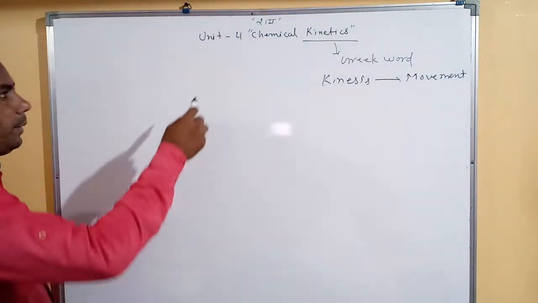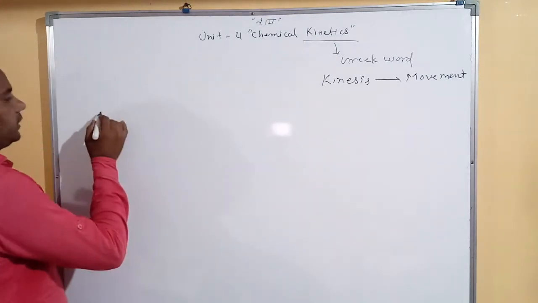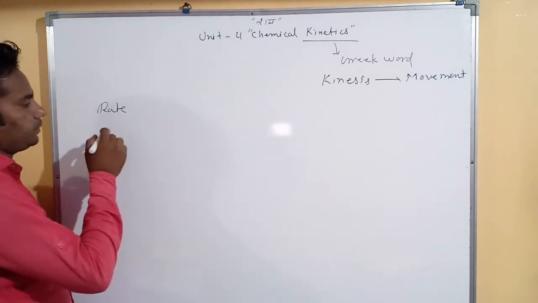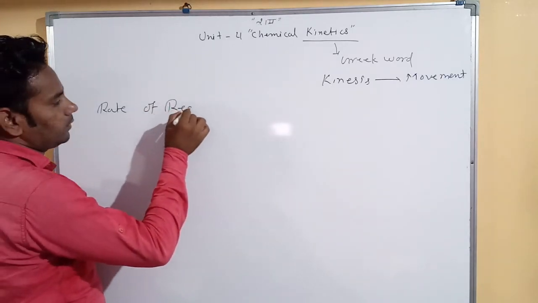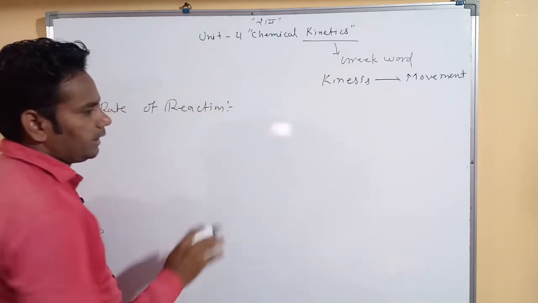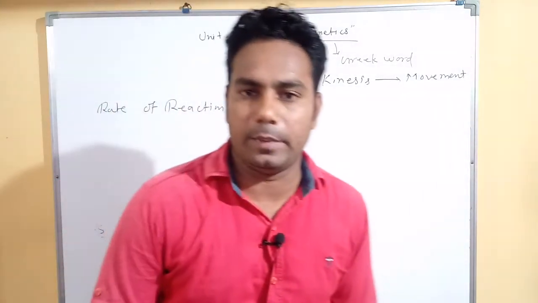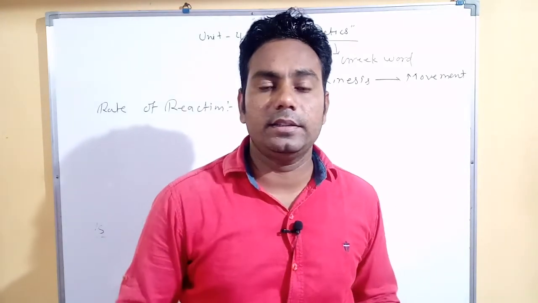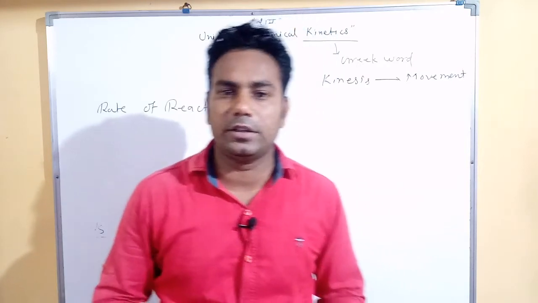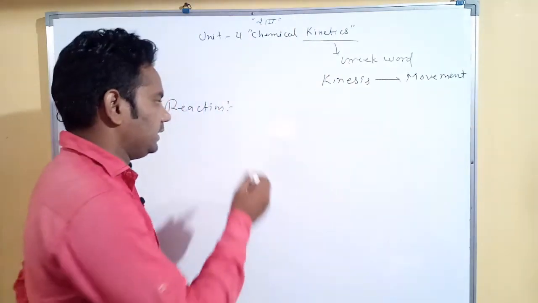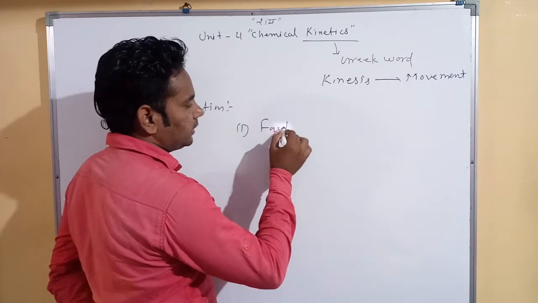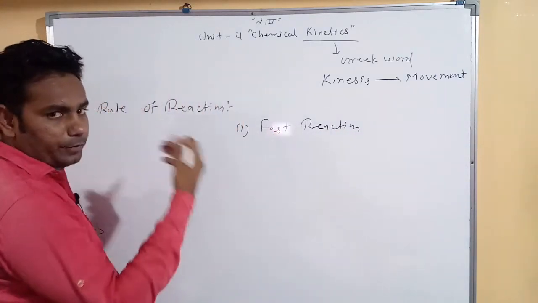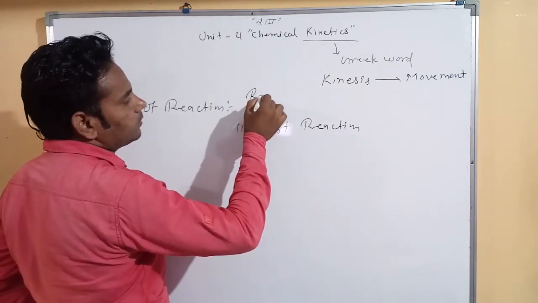The speed of a chemical reaction is called the rate of reaction. According to the rate of reaction, chemical reactions are divided into three types: fast reaction, slow reaction, and medium reaction. All ionic reactions are examples of fast reactions.